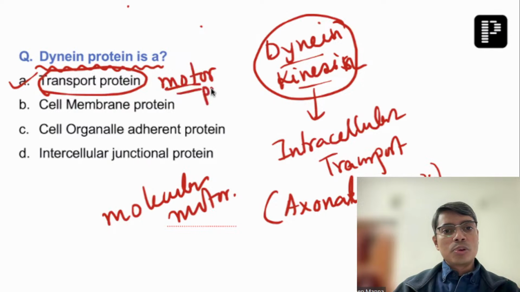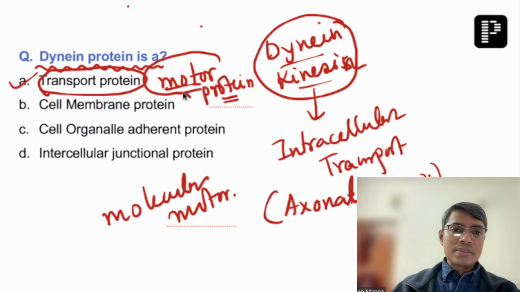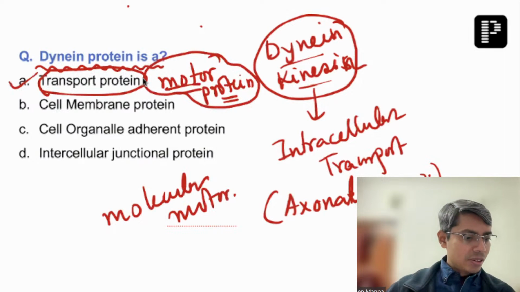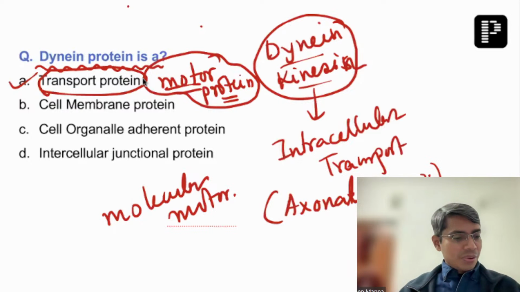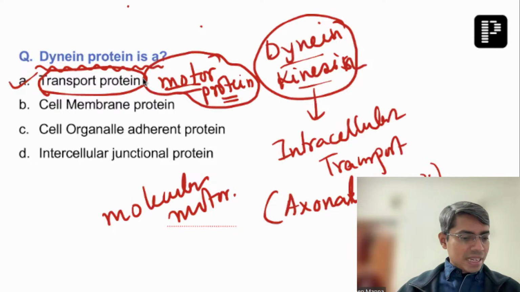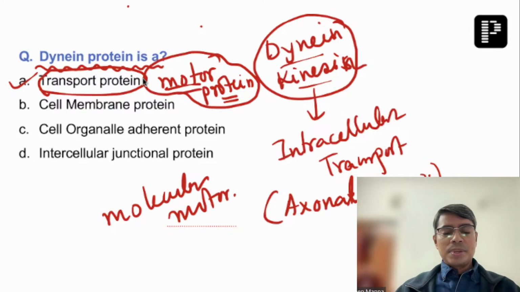So if motor protein was there rather than transport protein, then that is a far better option, even better than the transport protein. Okay. So kinesin, dynein. They are basically not the transmembrane protein. They are present within the cytoplasm, right? Intracellular transport, or better, the molecular motor protein. They are the motor protein. So the best option to choose here is either transport protein or motor protein.